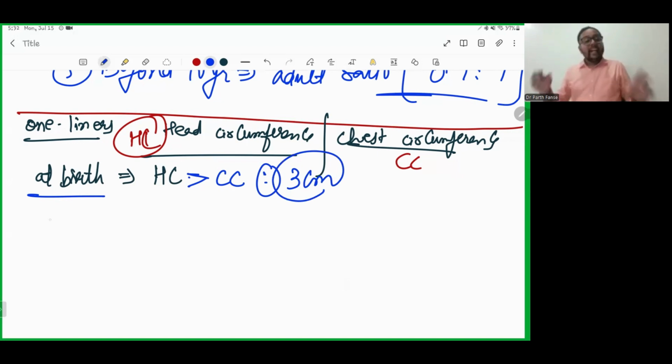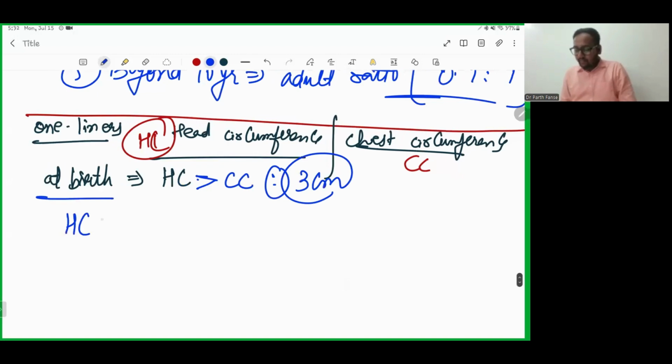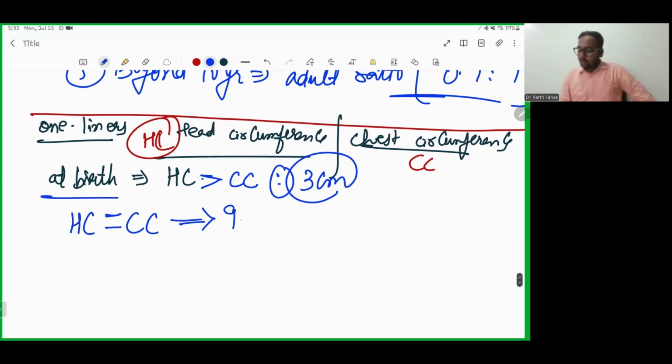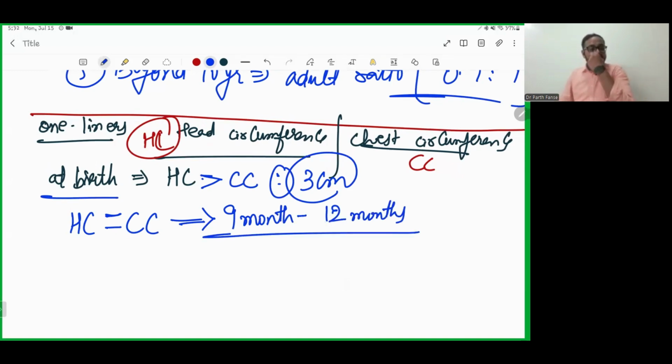But at what age does head circumference become equal to chest circumference? It will be at the age of 9 months to 12 months.